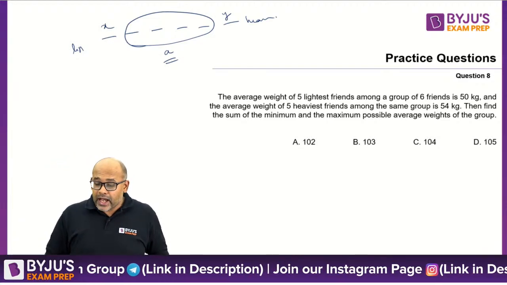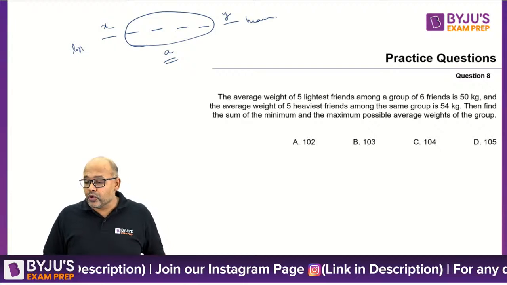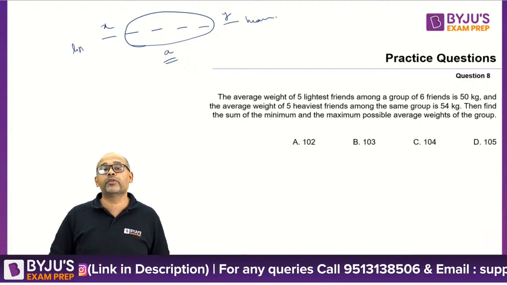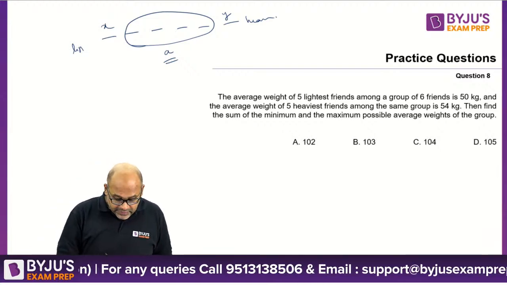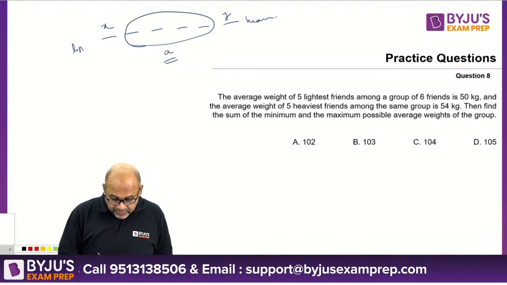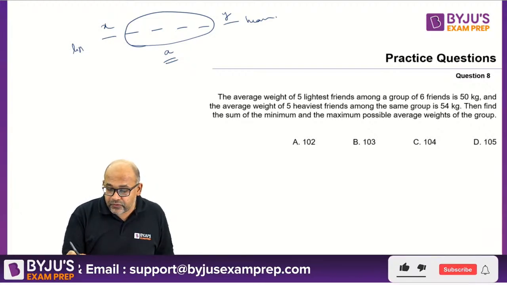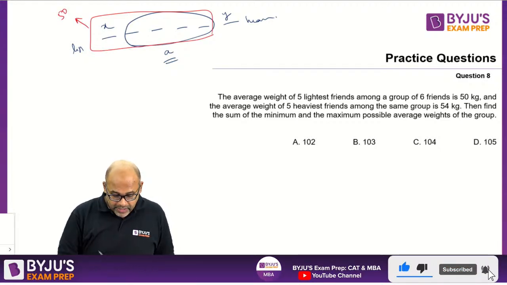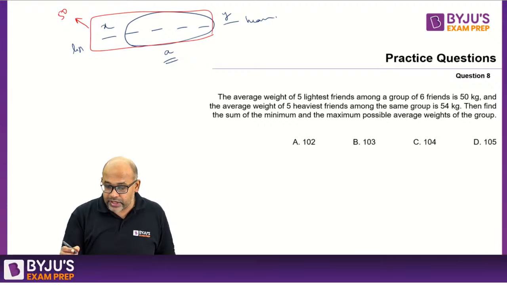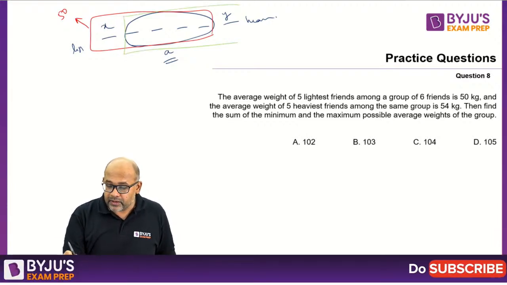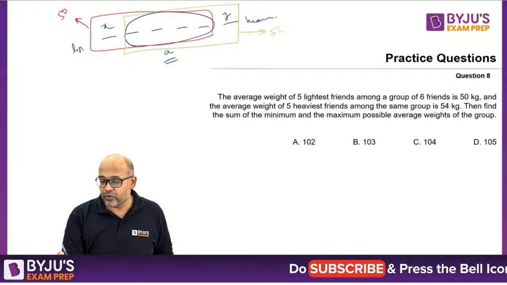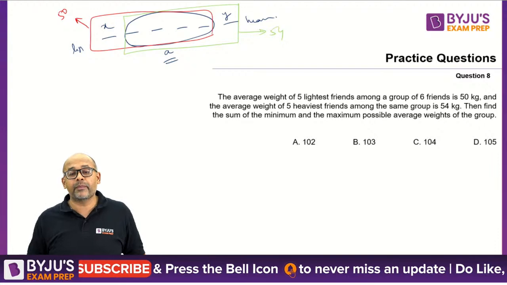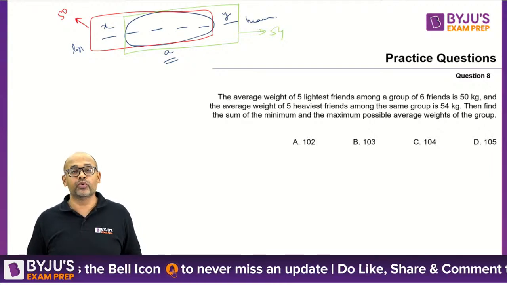Now, the average weight of 5 lightest friends among the group of 6 friends is 50, and the average weight of 5 heaviest friends among the same group is 54. So if I change the color a little bit, you will be able to follow this better. If I change these people red, this average is 50, and if I change it into, let's say, green, then these people, the average is 54. They are asking what is the minimum and maximum possible average weight of the group.